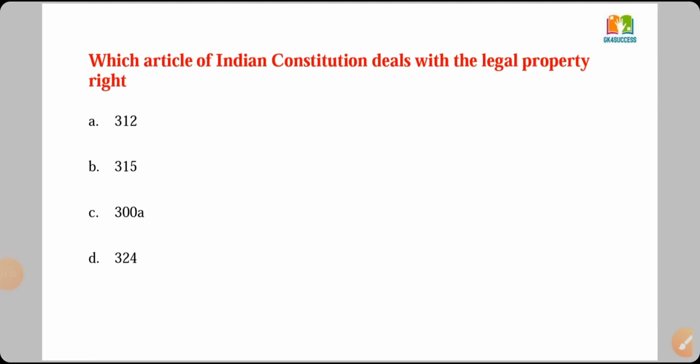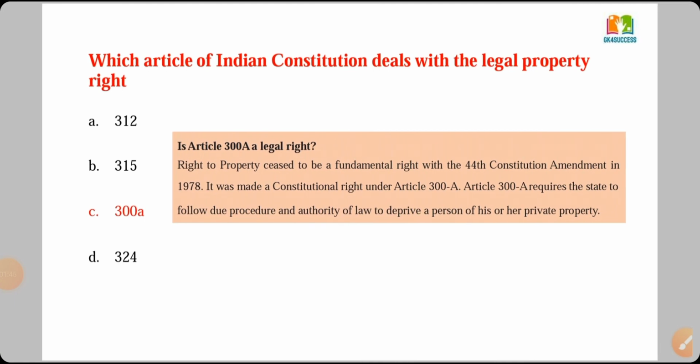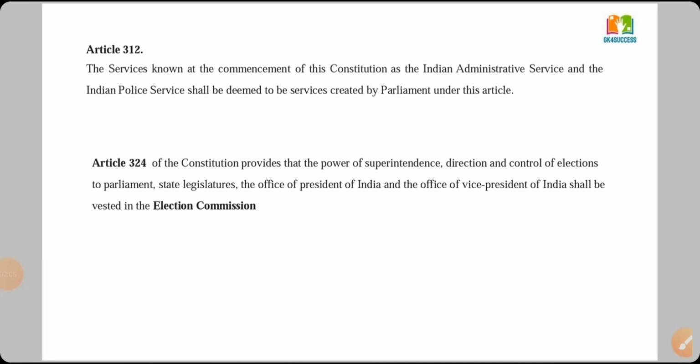Which article of the Indian Constitution deals with legal property right? The options are 312, 315, 300A, 324. And the right answer is 300A. Right to property was removed and made a legal right under Article 300A in the 44th Amendment 1978. And other options: 312 is related to All India Services, Indian Administrative Service, Indian Police Service, that is in short IAS, IPS, etc. And 324 deals with Election Commission.